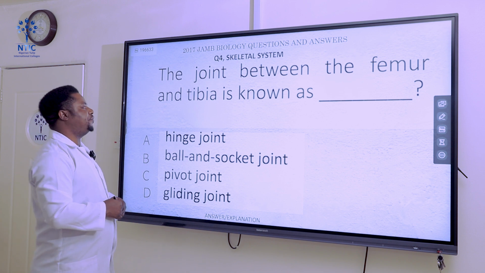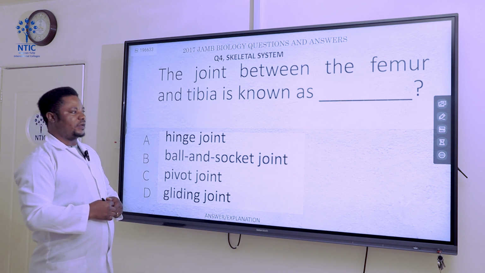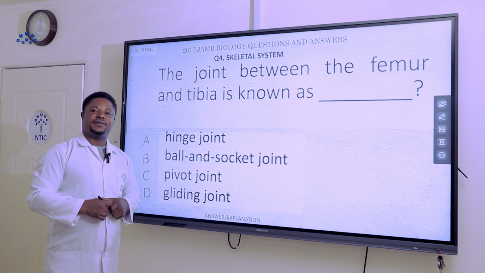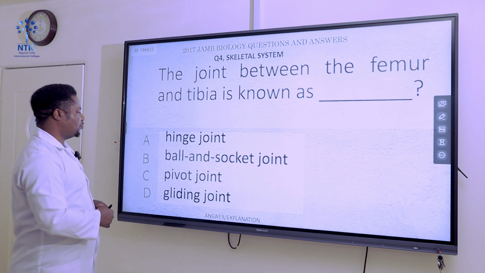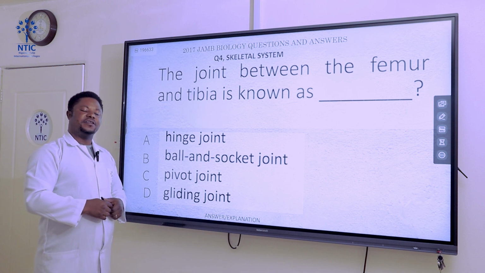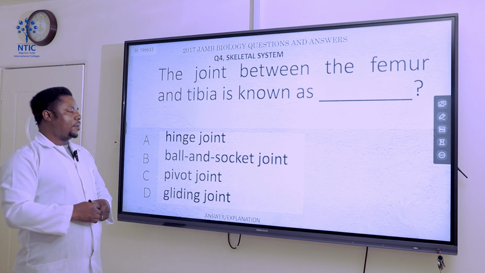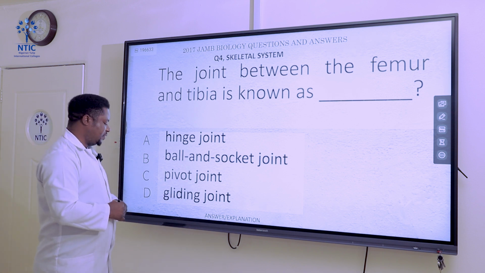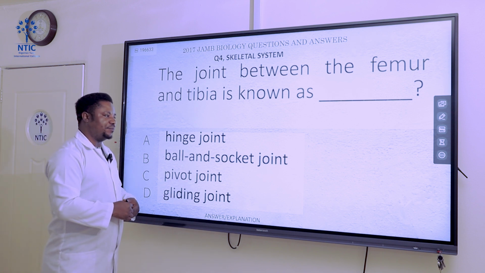The joint between the femur and the tibia is known as. What is the joint between the femur and the tibia called? Let's look at the options. Option A says hinge joint. B says ball and socket joint. C, the pivot joint. D, the gliding or the sliding joint.